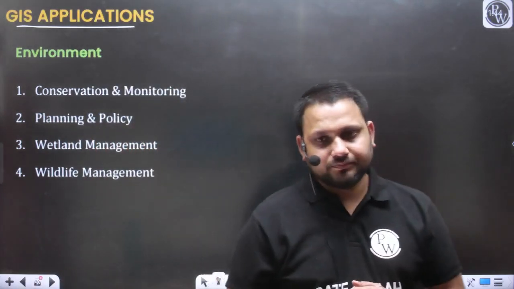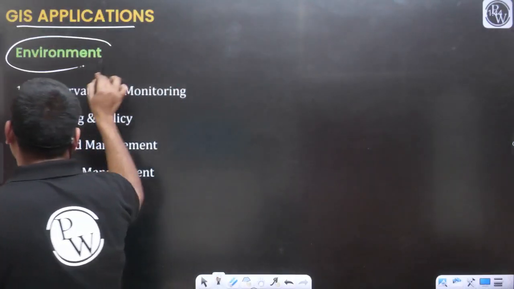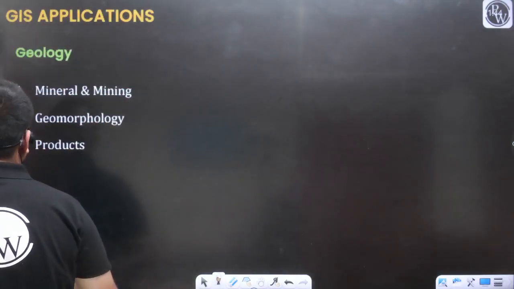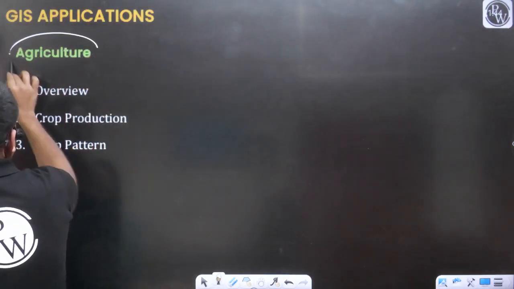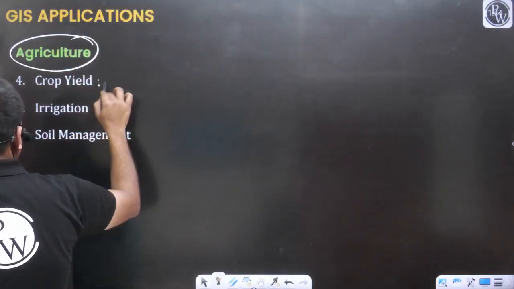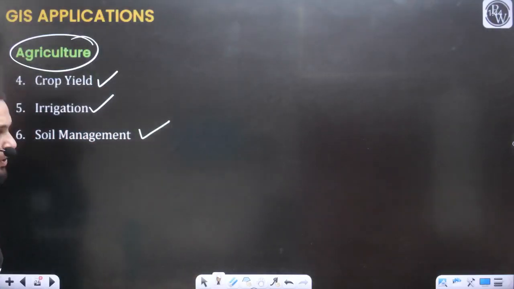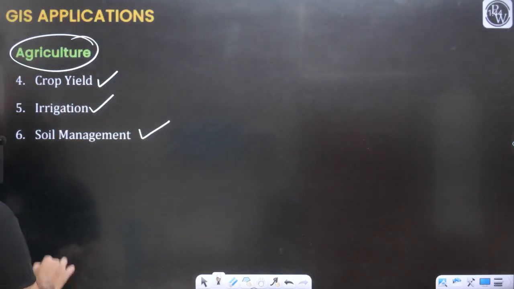Yes or no? Like in the environmental segment, in the case of environment, you can say GIS is useful. Geology for geological purposes, agricultural purposes. Again, you can see for crop yield, irrigation, soil management, for all these things you require data, and this data you are going to get from the GIS.